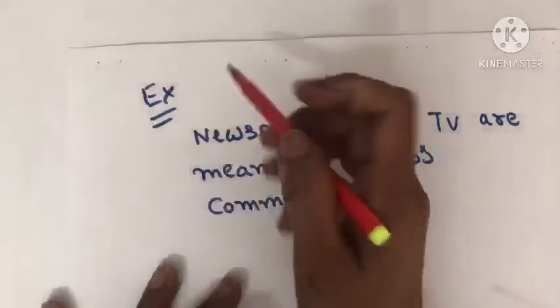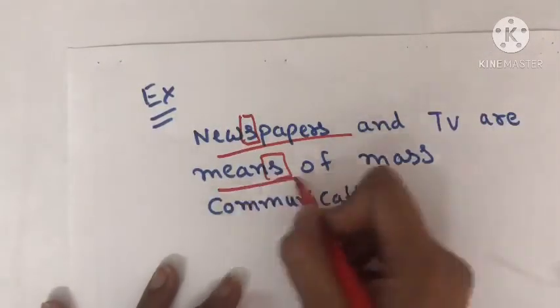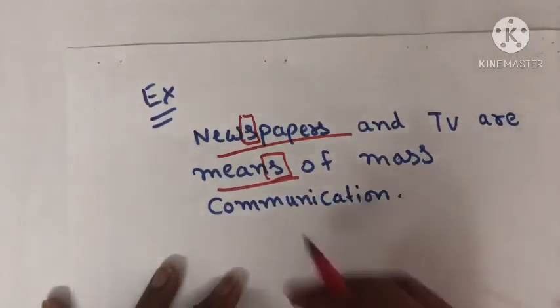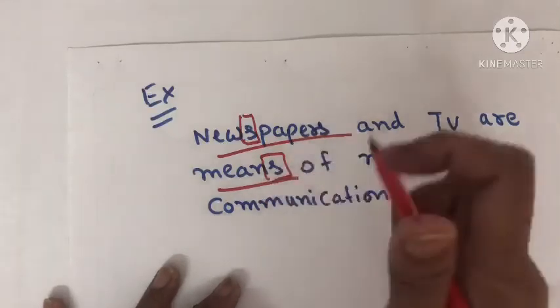Here we have the word news and means that are both similar in singular as well as in plural.